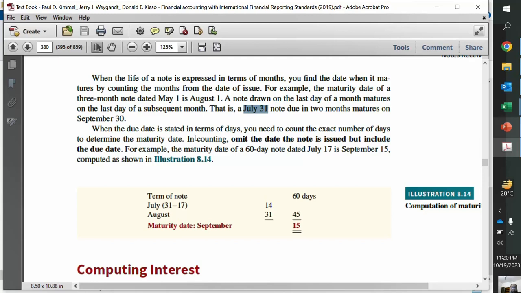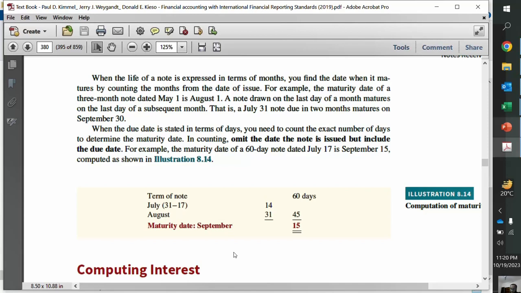Now it says when the due date is stated in terms of days, then we need to count the days, right? For example, the maturity date of a 60-day note dated July 17. So from July 17 we count 60 days. July 17 to July 31 is 14 days, because the day on which you have taken the loan is actually counted. Then August has 31 days, so that makes 45 days. How many more days do we need from September? 15 days to make it a 60-day note, right? So it means that the note will become due on 16th September, right?